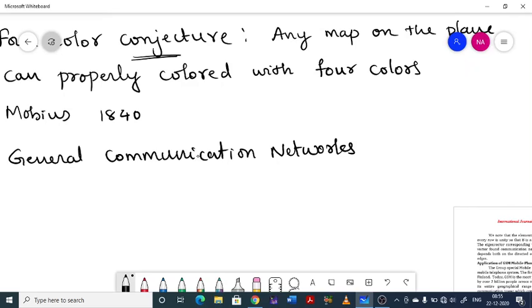Whatever we have discussed in our previous video is all about undirected graphs. That means you will have two vertices, and then there will be an edge between these two vertices. There is no direction to these edges. If you assign a direction, then it will be a directed graph. So any graph with directed edges, or edges given direction, is called a directed graph.